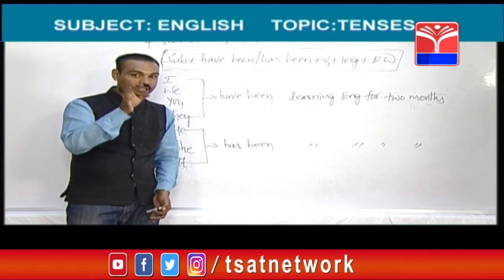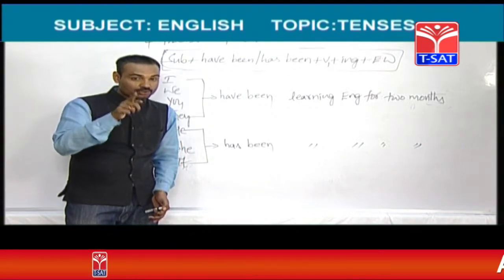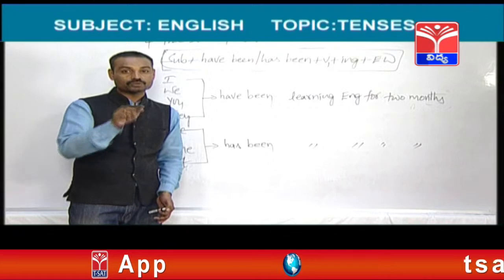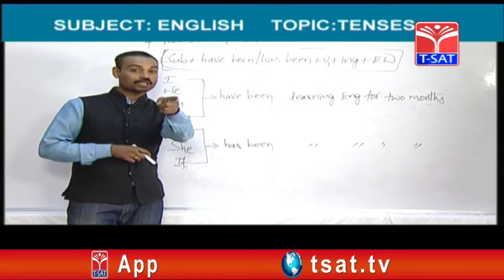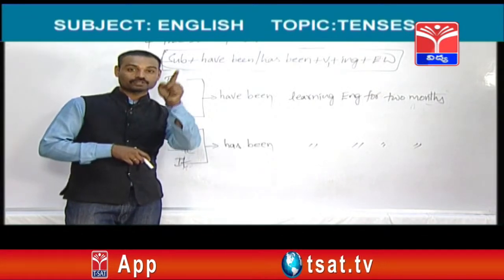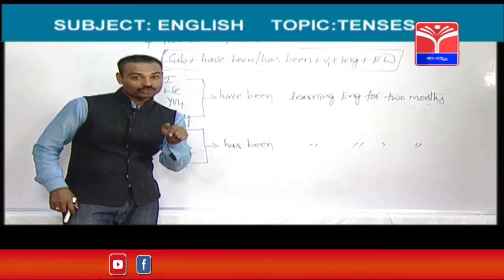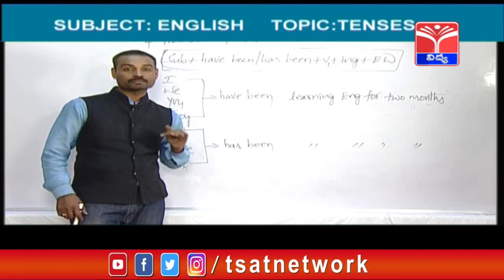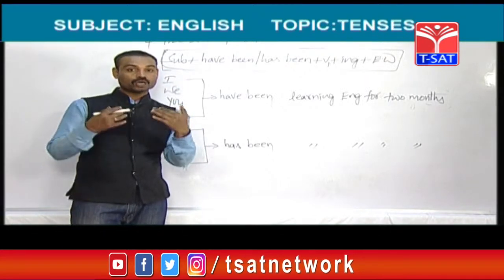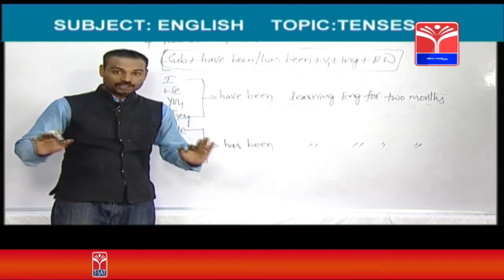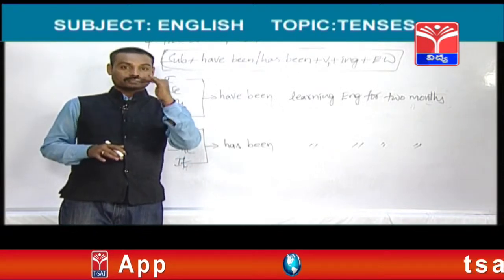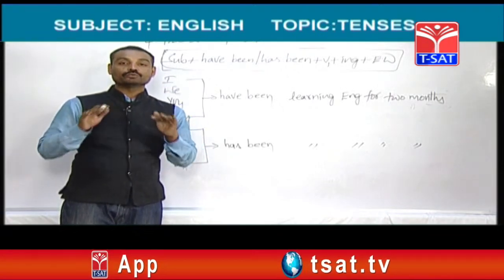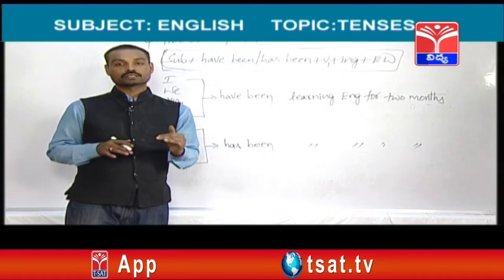2 months ago, you started doing one work. You are still doing that work which you started in the past. See, to tell such works, the work which was started in the past, that should be going on even now, you should use present perfect continuous tense. So, how can you say that? I have been learning English since January, or I have been learning English for 2 months.